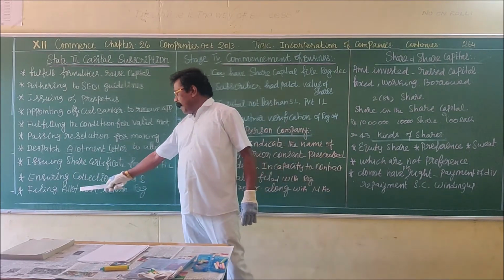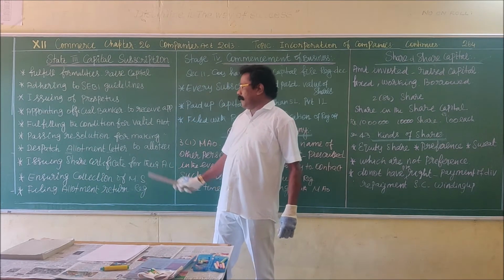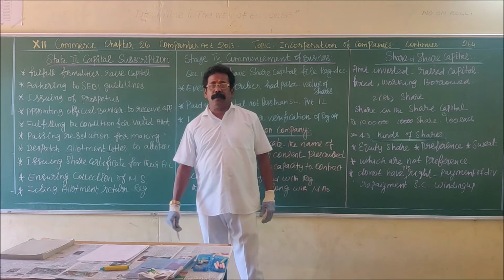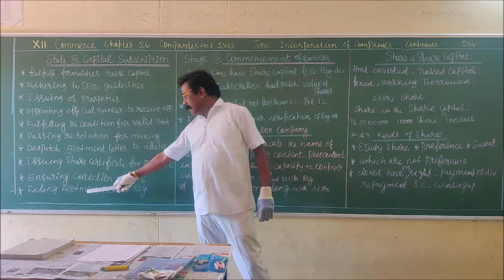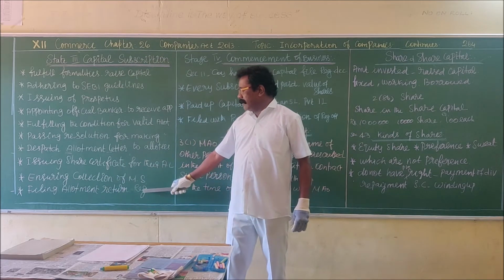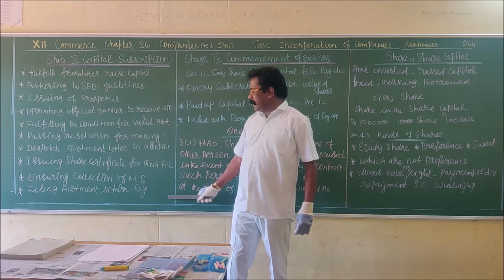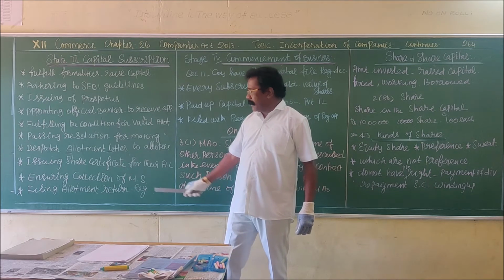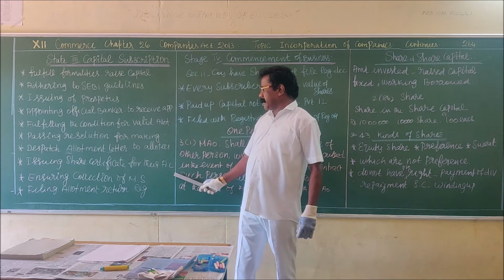Then filing the allotment return with the registrar of companies. After the allotment process is over, they have to file the return about the allotment of shares with the registrar of companies. Then issuing of share certificate for the allotment letters.